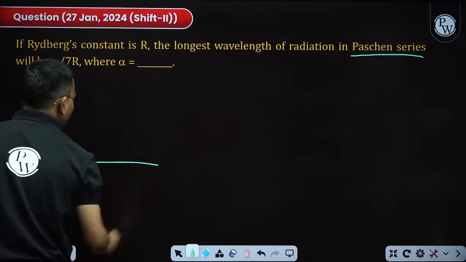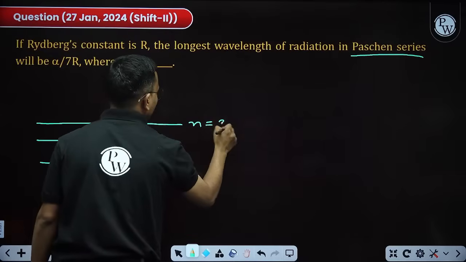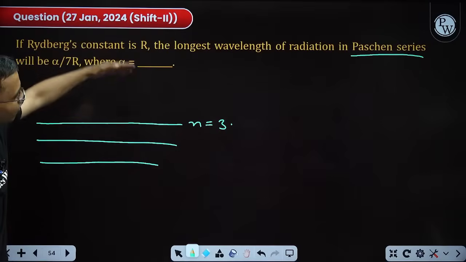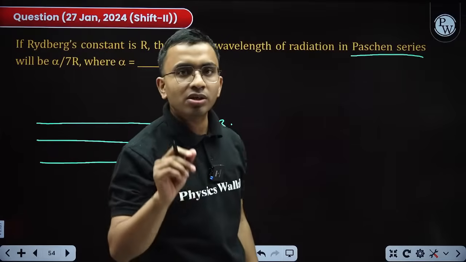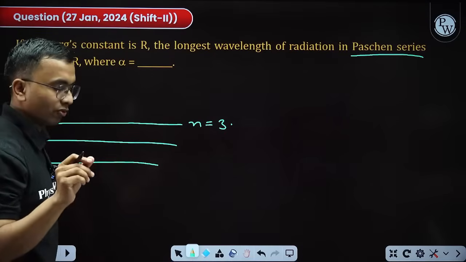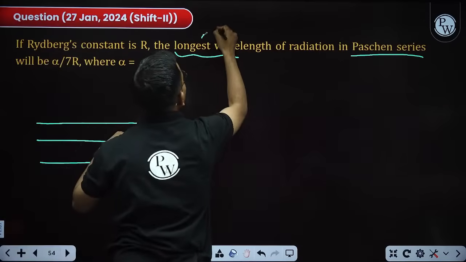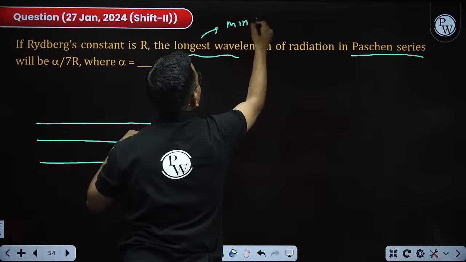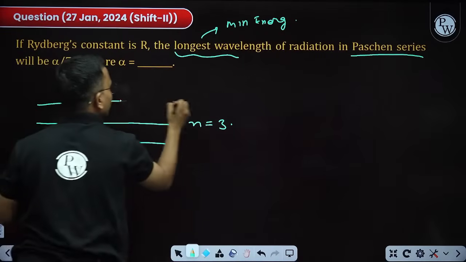Next. If the Rydberg constant is R, the lowest wavelength of radiation in the Paschen series. Lyman is for n is equal to 1, Balmer for n is equal to 2, Paschen means n is equal to 3. When the electron falls to n is equal to 3, but I need the lowest wavelength. Lowest wavelength means longest wavelength means minimum energy. Minimum energy will be from n is equal to 4 to 3.